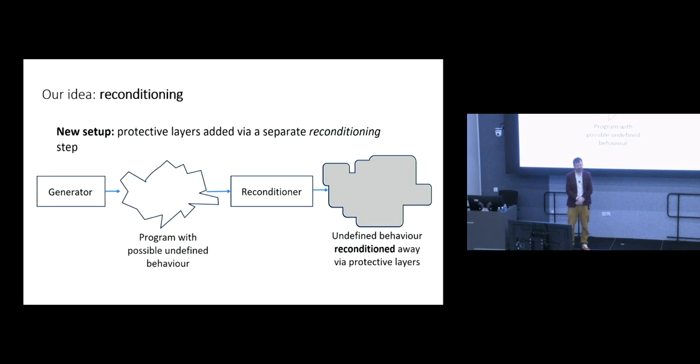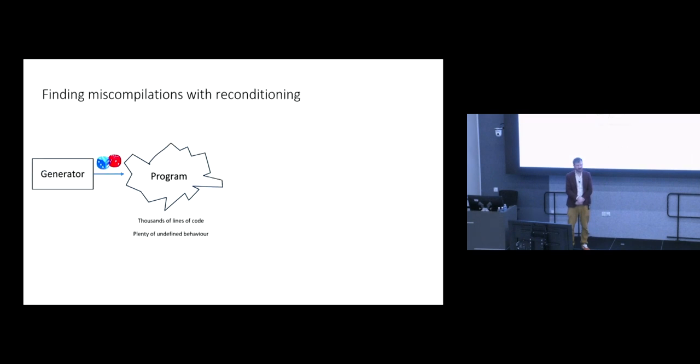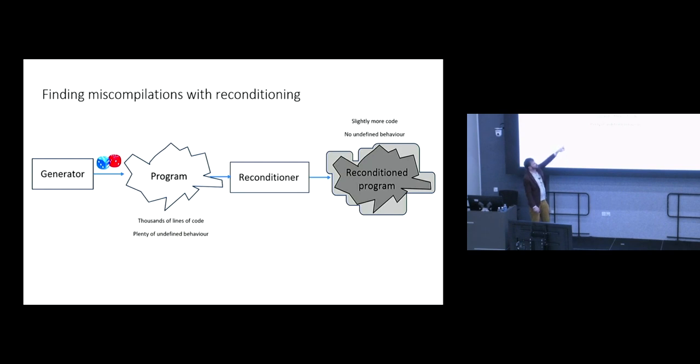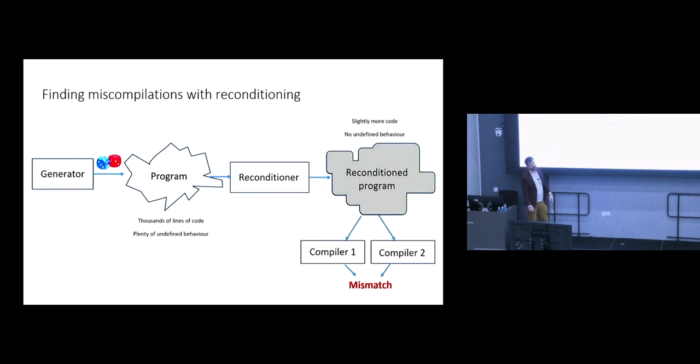So what's the point of this? This doesn't make program generation or bug finding any easier. But what it does is it allows us to avoid undefined behavior during test case reduction. The idea would be we would generate program after program after program, and on generating each program, we would recondition it to get rid of undefined behavior and give it to the compilers under test.